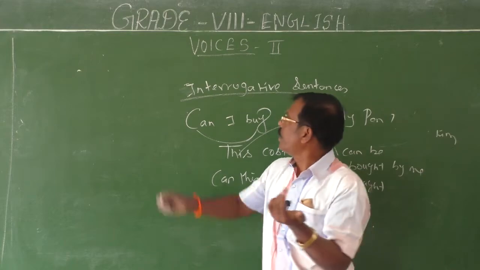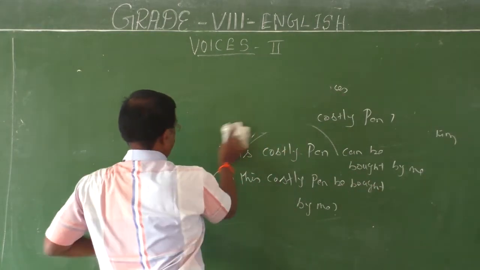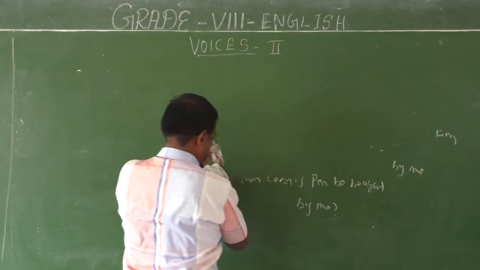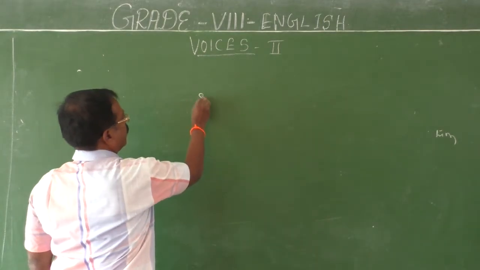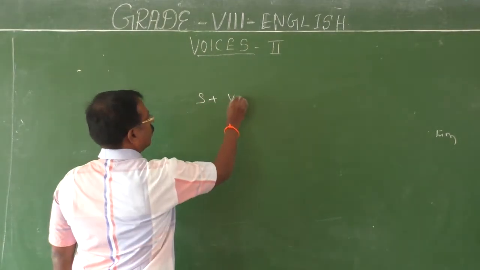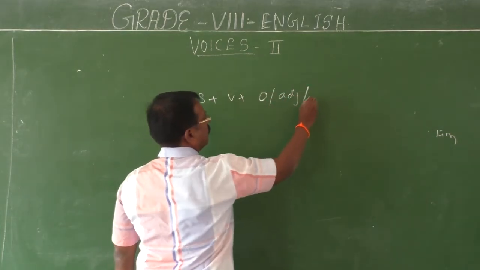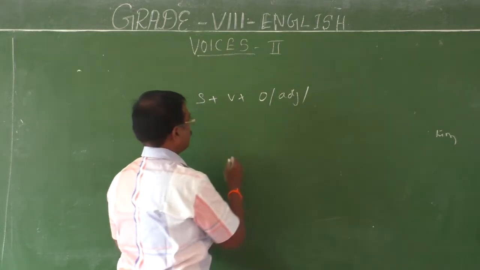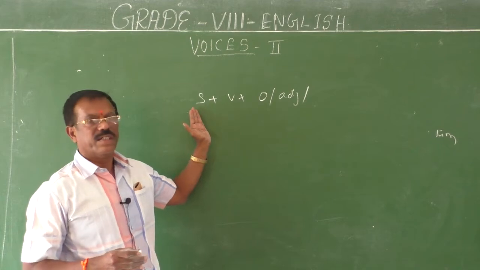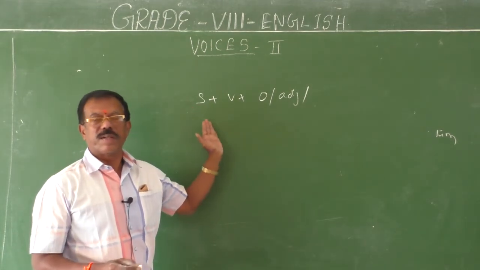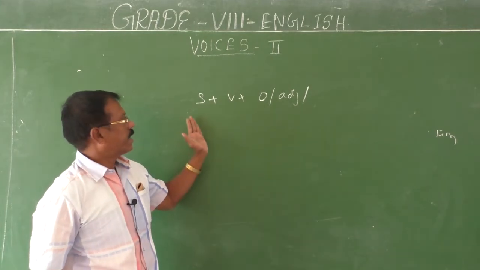What is the structure for a statement? Statement, I will write it. Statement: subject comes first, followed by verb, then it may be followed by object or adjunct. Sentence begins with the subject. Subject may be a noun, a pronoun, an infinitive, a gerund, whatever it may be, it should begin with a subject. Then subject should be followed by the verb.